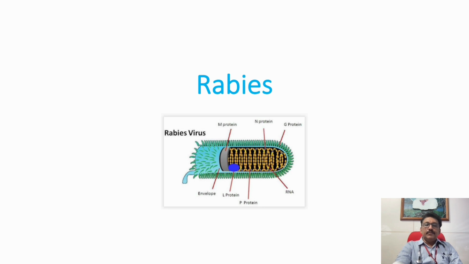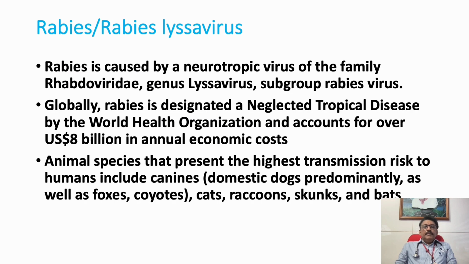Today let us discuss one of the important zoonotic disorders, that is rabies. Rabies is a neurotropic virus. That means it has an attraction towards nervous cells, and when it enters our body, it goes directly to the central nervous system and creates features like encephalopathy, altered behavior, seizure, brain cell dysfunction, all these things.